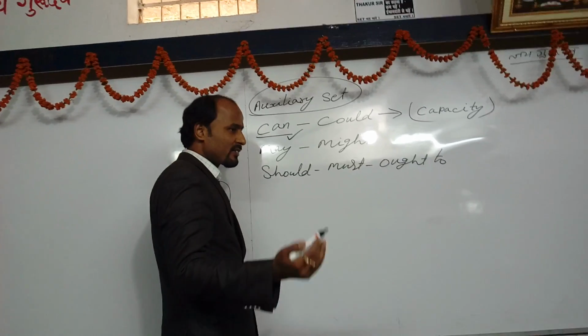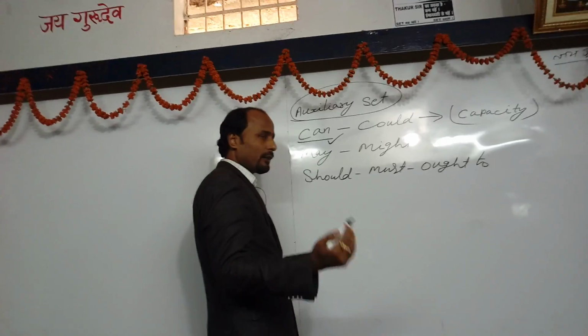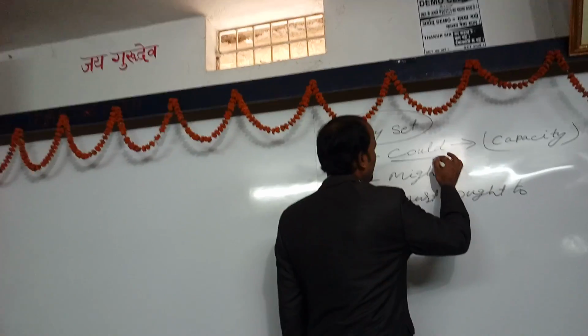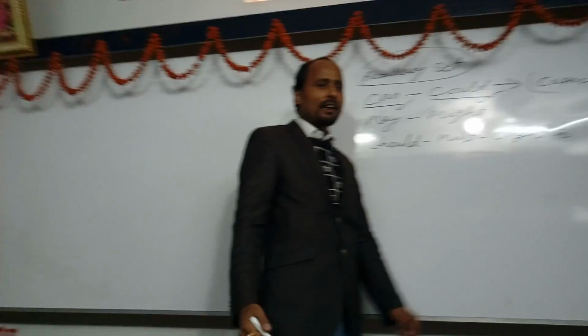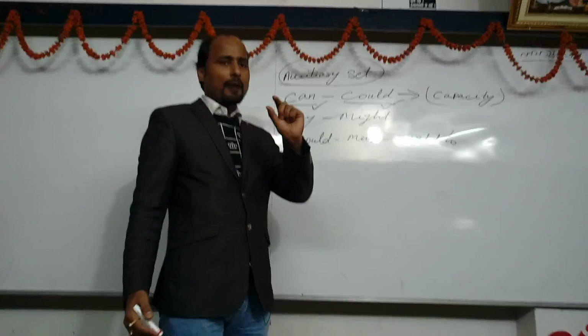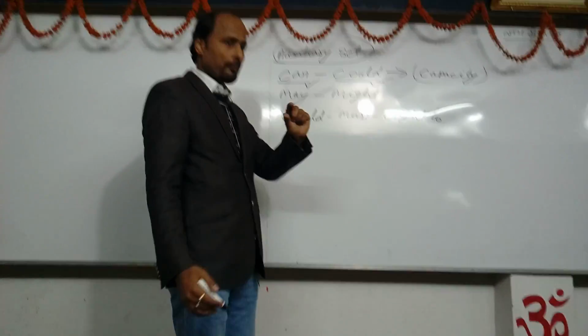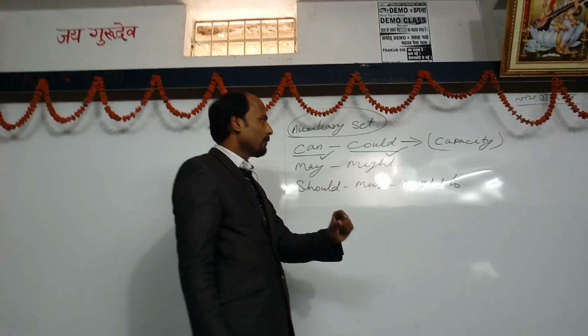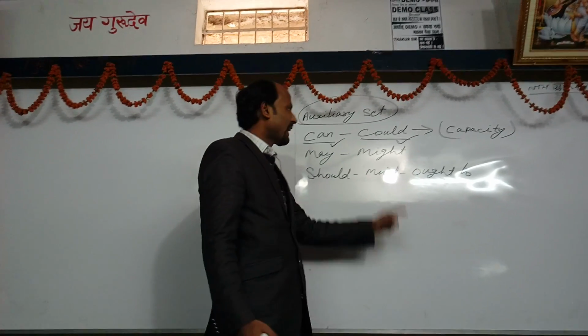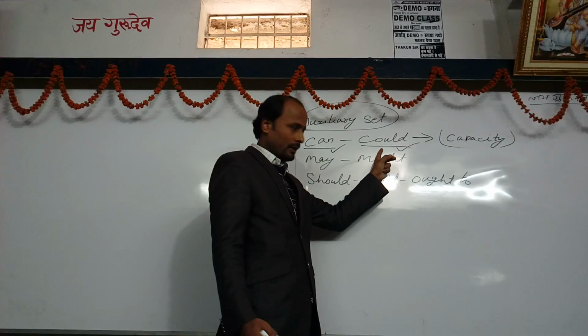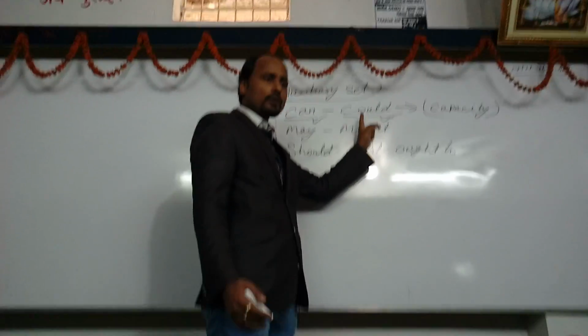And when we mention that thing in the past time, we would like to use could. On the other hand, you can say to denote capacity in the present time, the suitable auxiliary verb is can, and for the past time, we would like to use could.